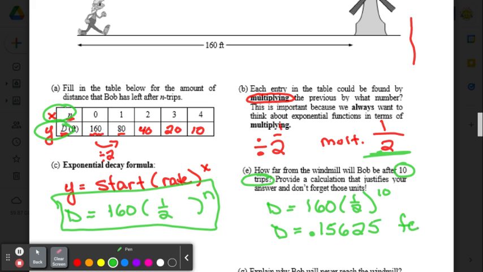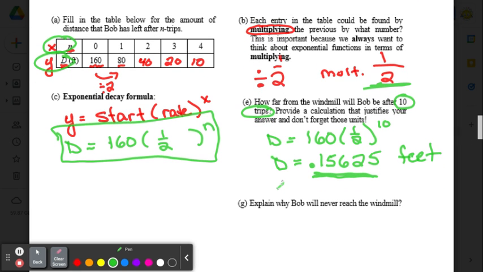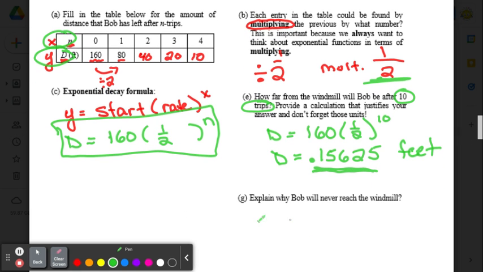Feet. So when you have feet, 1 foot is 12 inches. So this isn't even an inch. So in reality, he would be able to touch the windmill. But in math world, he still has a little bit of distance left. So I cut out a lot of things. We're on G, there's no F.